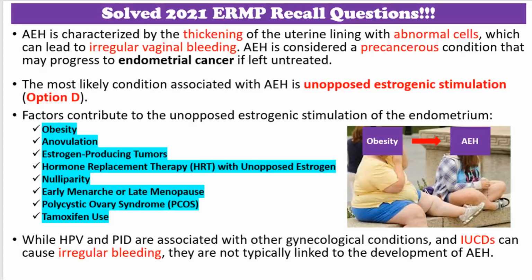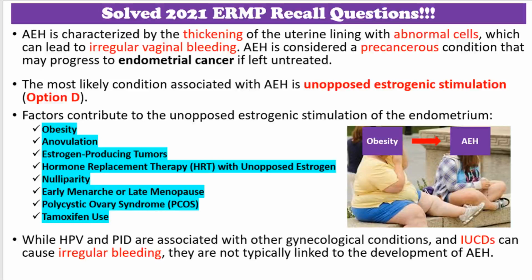Atypical endometrial hyperplasia is a condition characterized by the thickening of the uterine lining with abnormal cells, which can lead to irregular vaginal bleeding. It is considered a precancerous condition that may progress to endometrial cancer if left untreated. The most likely condition associated with atypical endometrial hyperplasia is unopposed estrogenic stimulation, given in option D. This occurs when there is an imbalance between estrogen and progesterone, with estrogen being present without the counterbalancing effect of progesterone. Several factors contribute to the unopposed estrogenic stimulation of the endometrium.